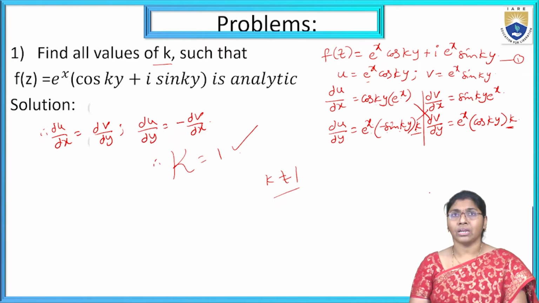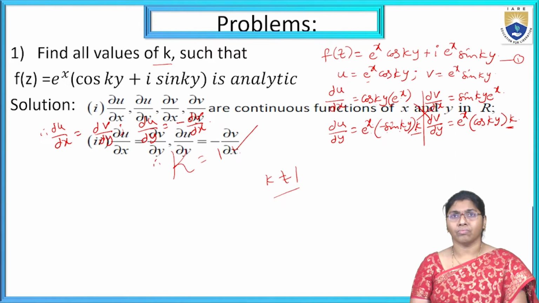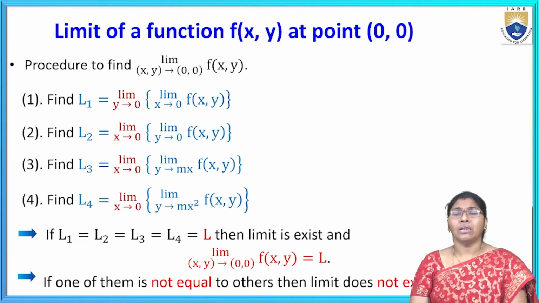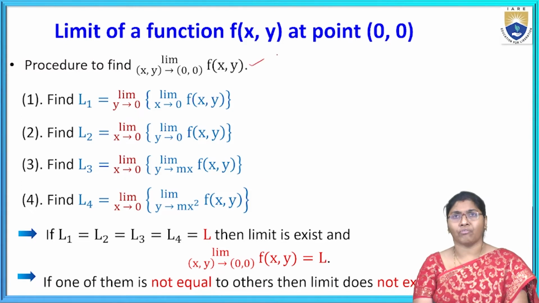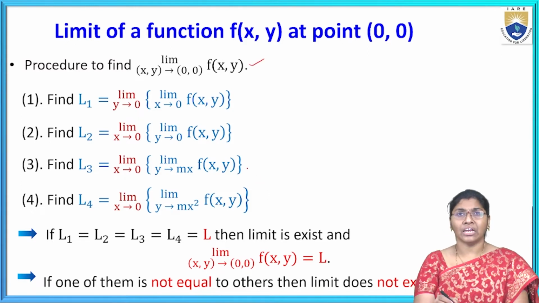Next one. These are the conditions. Next, the limit of a function f of x comma y at the point 0, 0. Now the procedure to find the limit of f of x comma y as (x, y) tends to (0, 0): individually we call it L1, the limit as y tends to 0 and x tends to 0 of f of x comma y.